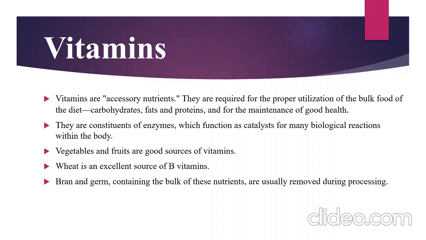Vitamins are constituents of enzymes, which function as catalysts for many biological reactions within the body. Vegetables and fruits are a good source of vitamins. Wheat is an excellent source of vitamin B. Bran and germ contain a bulk of these nutrients, but they are usually removed during processing. Before that, it contains a high amount of vitamin.